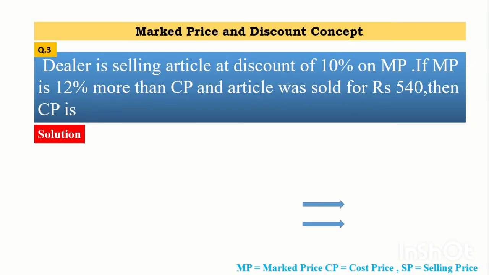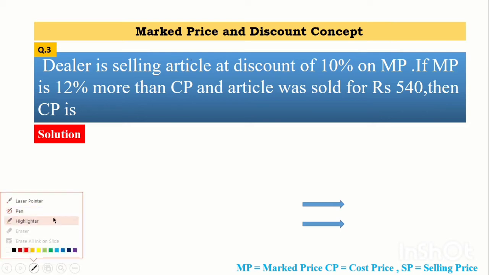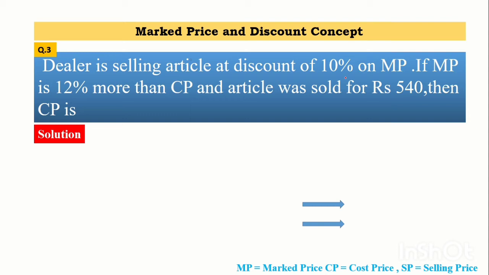Now we look towards the third problem. A dealer is selling an article at a discount of 10% on MP. If MP is 12% more than CP and the article was sold for rupees 540, then CP is?